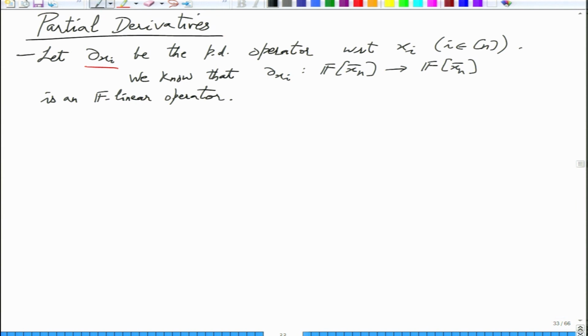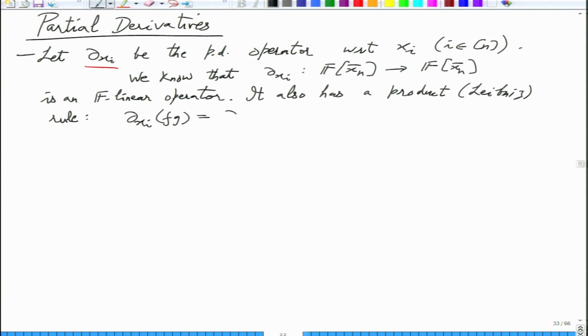It follows a unique identity which is called the Leibniz rule or the product rule, which is dou xi of fg is f times the derivative of g plus g times the derivative of f. Right, this is one nice property of derivatives.